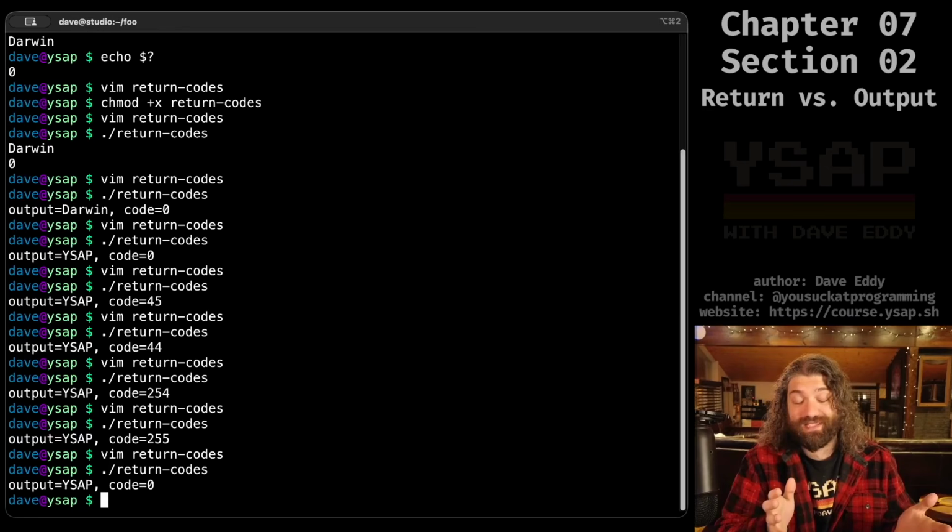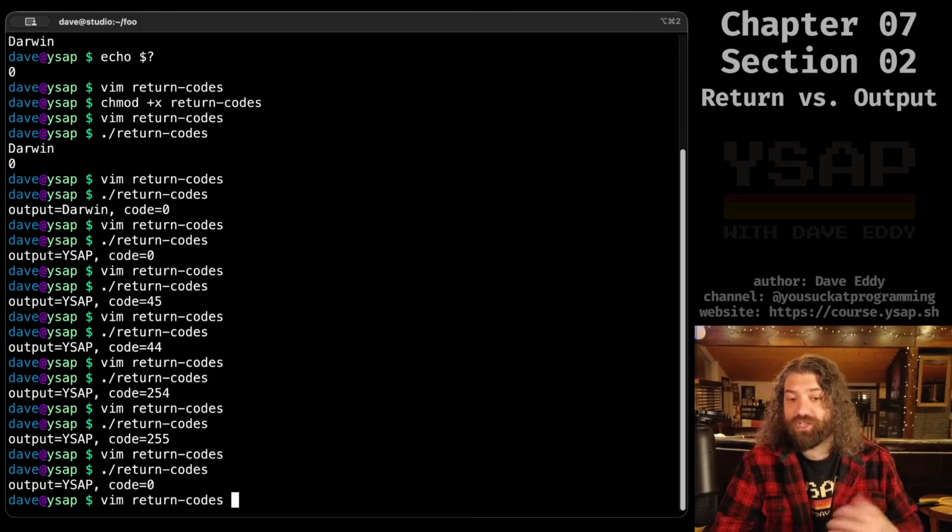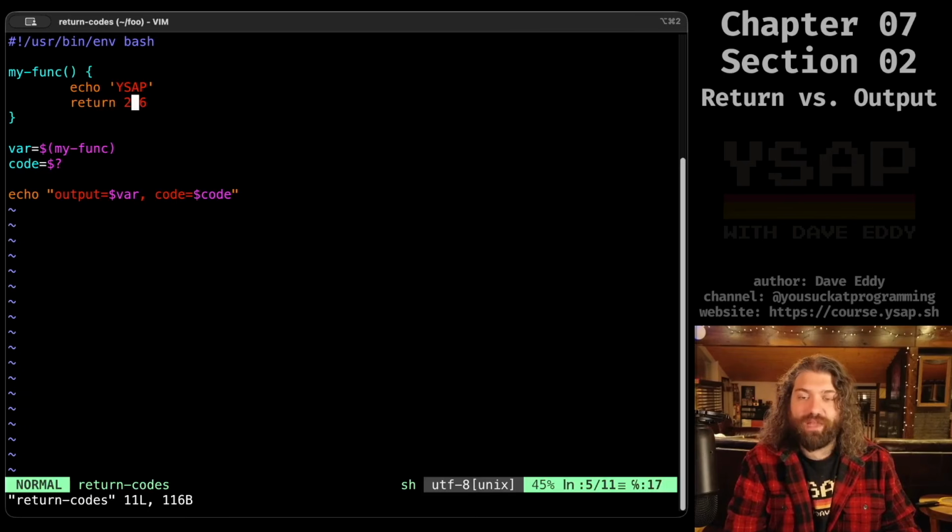it looks like success, even though we returned a number. Be very careful. You can return a number larger than 255, but it will get chopped off. You basically have an overflow here. So this is not good. You'll get lost. So if you're writing code where you think, oh, I'll increment an error counter and just return the error counter as my code, that way the person will know how many errors there are, well, be careful if their error count is divisible by 256, because then it will look like a success. So be careful with that.